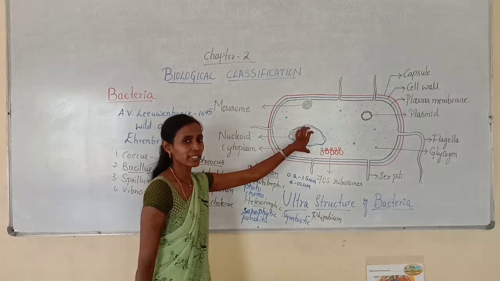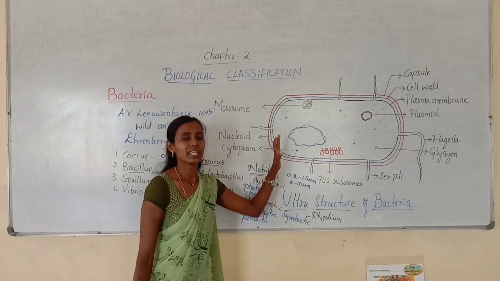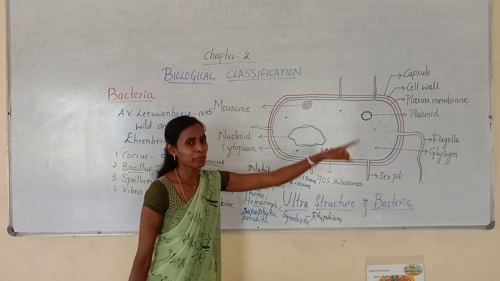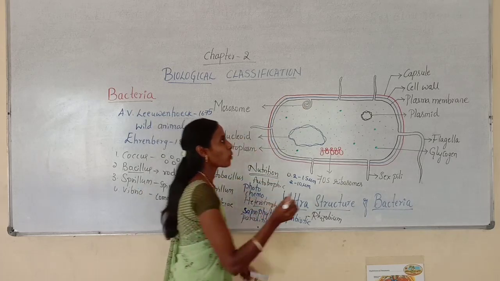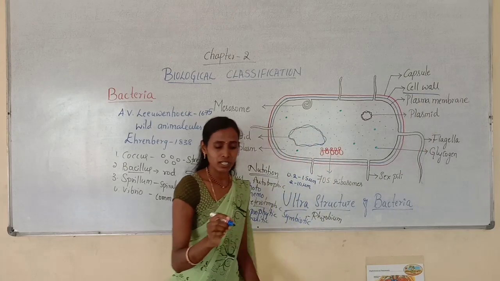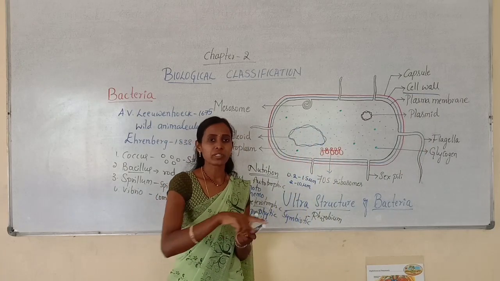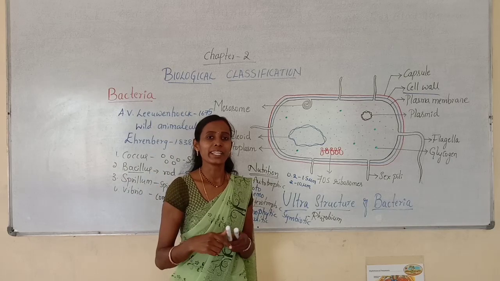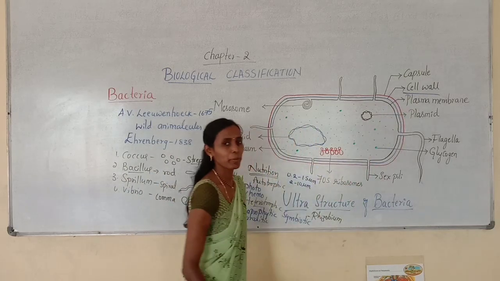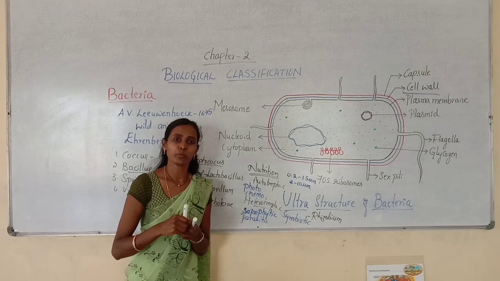A typical bacteria that we are going to study is a rod-shaped bacteria, which is surrounded by a rigid cell wall. It is very important. This cell wall is made up of a chemical component that I told you before.